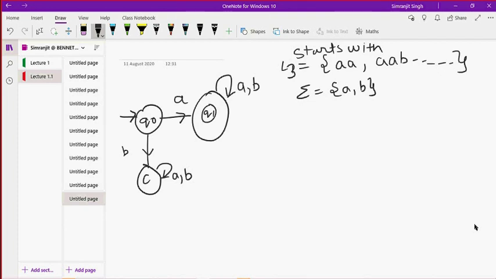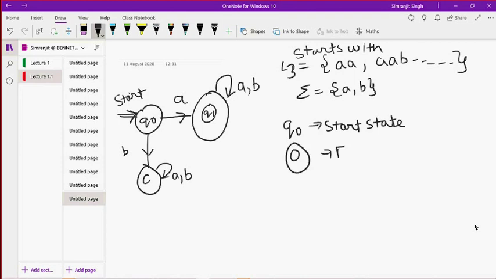Whenever there is a starting arrow to the left of a state, it is called a start state. So you always have to start from here, because there is an arrow towards it. Any other state doesn't contain such an arrow. So this is your start state, Q naught. In the same way, when you have double circles, it means that this is the final state. If any string input ends at the final state, it means yes.